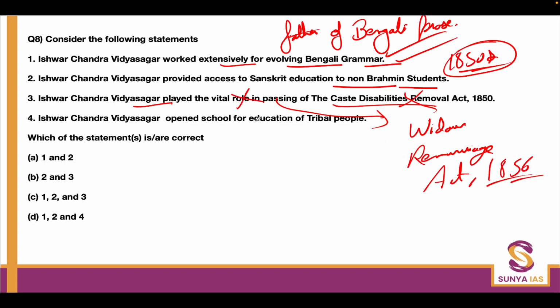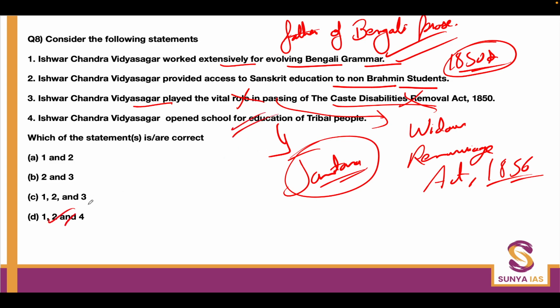Ishwar Chand Vidyasagar opened school for education of tribal people. This is correct. He opened the school in Jamtara, which is present-day Jharkhand. Okay, so the fourth statement is right. Option is D.